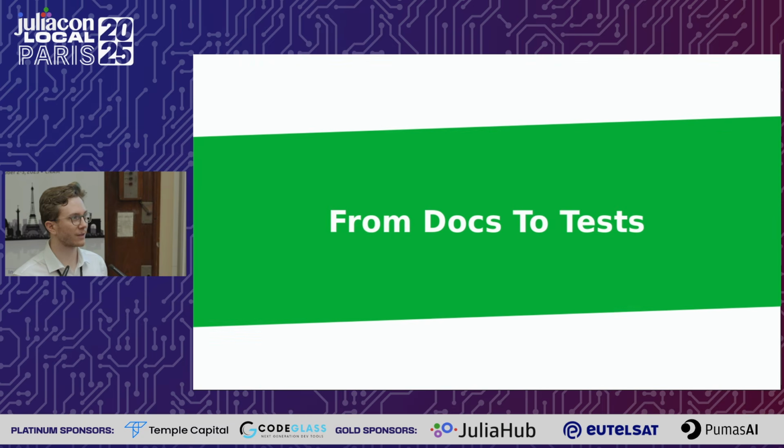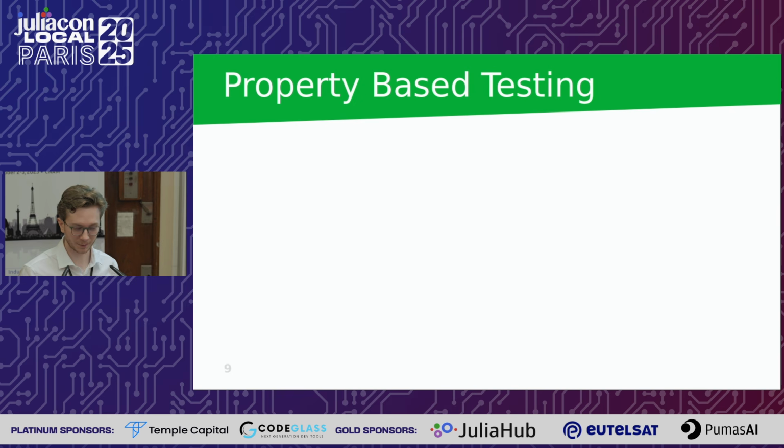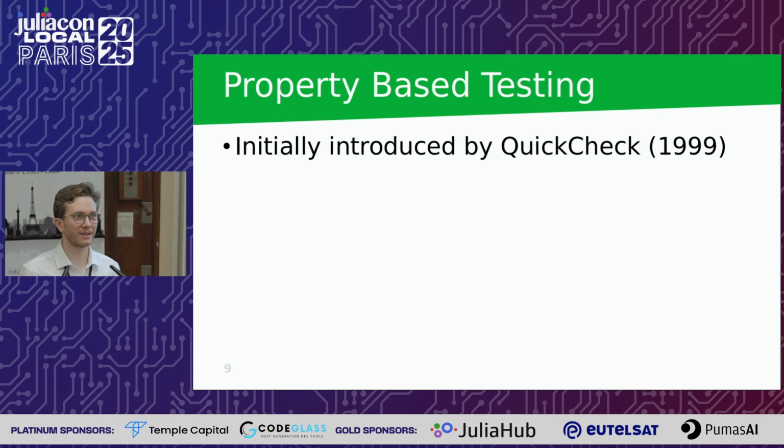So let's look at the docs again and ask, can we extract something from them and think about whether we can use some technique to test it a little bit more? And what I found for this is property-based testing, and maybe some of you know it already because it's 26 years old. It was initially introduced in QuickCheck in Haskell in 1999. There are lots of variations on this idea. There have been many improvements since the initial introduction. Coverage guidance has come into being.